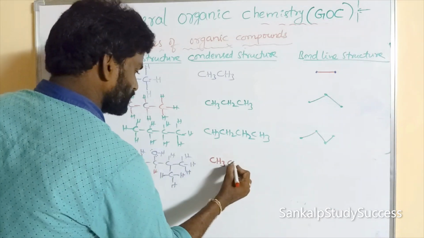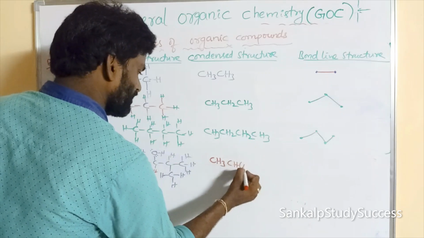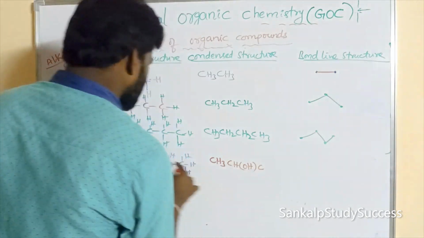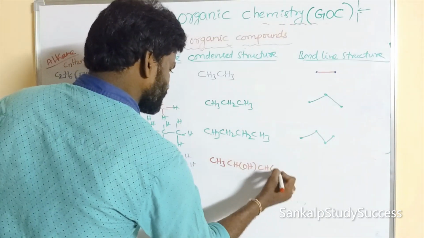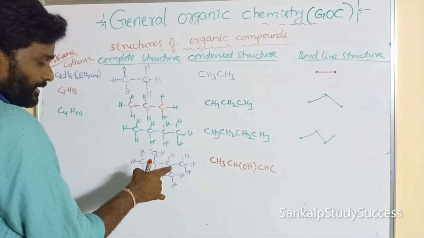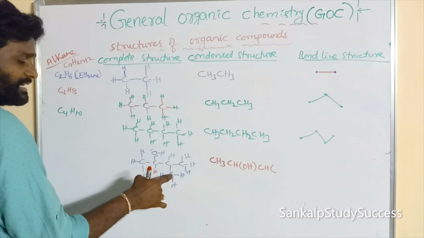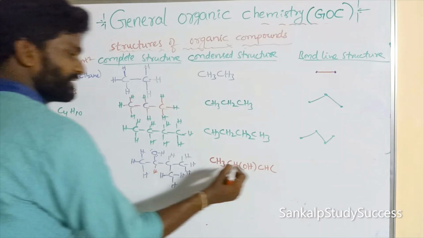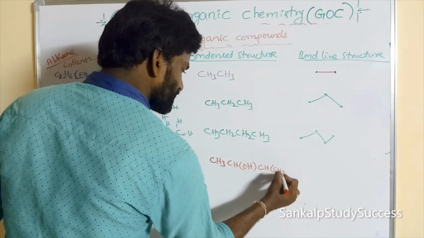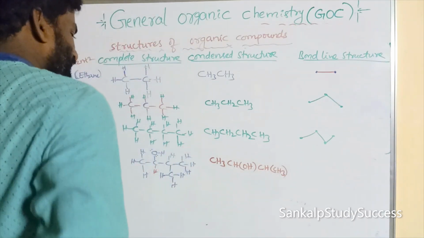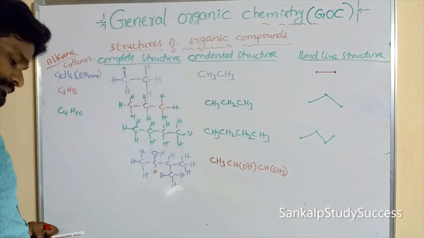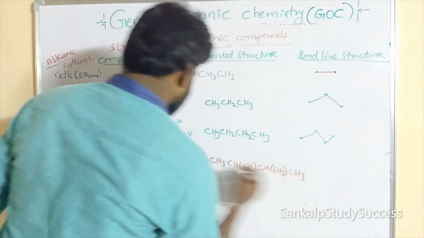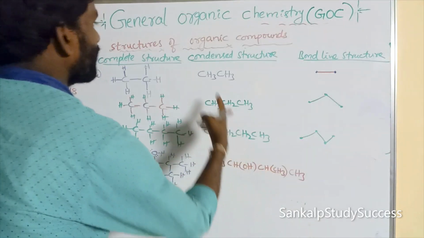So CH, its surrounding substituent can be written in brackets, and CH, it is also having a substituent. What is that? CH3, 3 hydrogens. That substituent can be written in brackets, and the last one CH3. So this is the condensed structure.